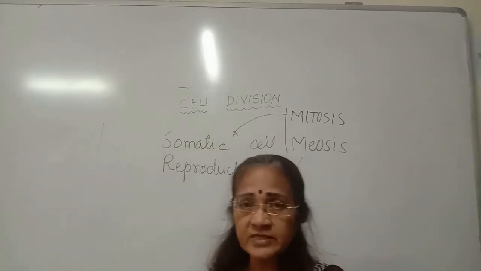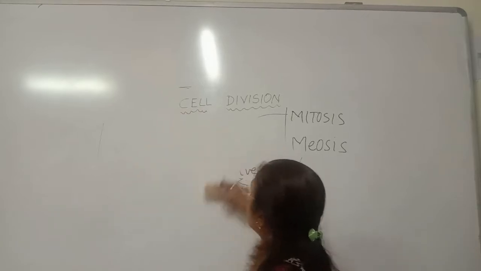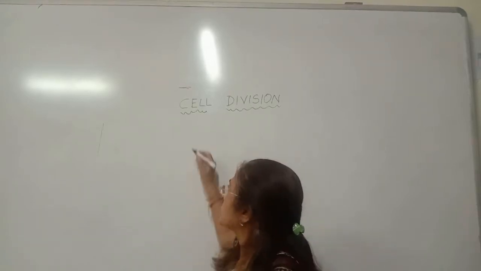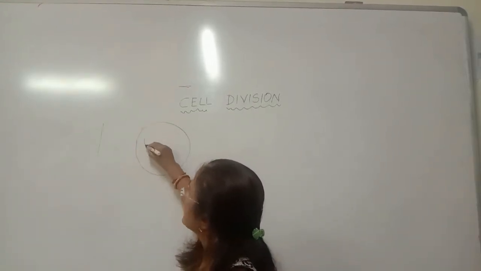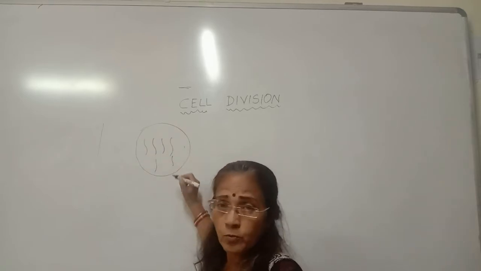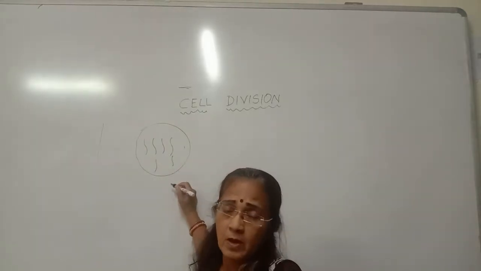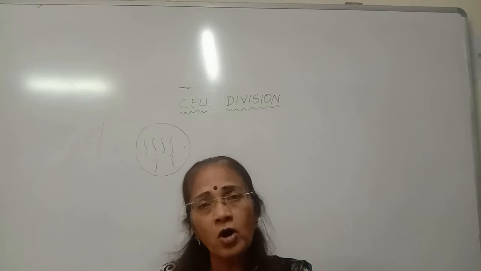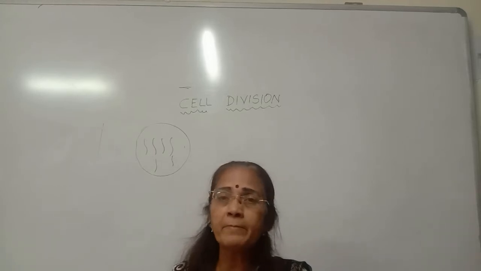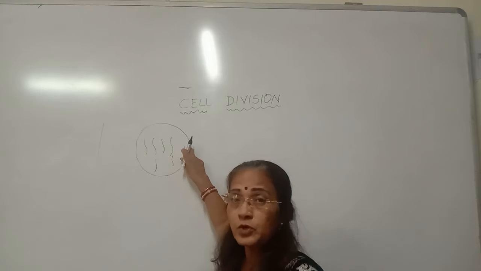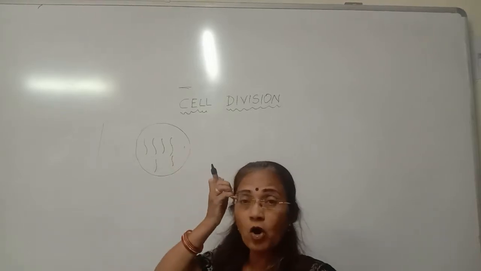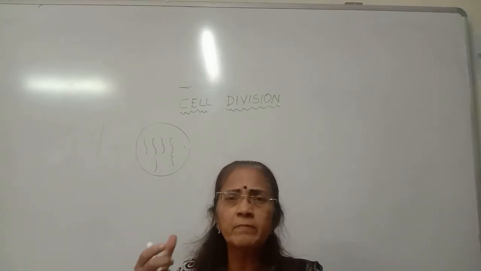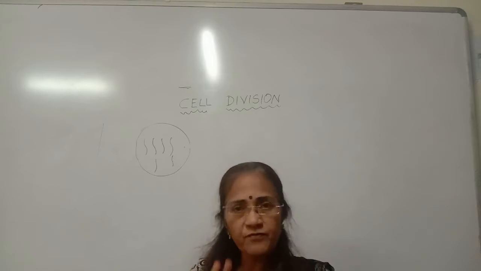For understanding the types of cell division, we first require to freshen up the structure of the nucleus. Students, as you know, within the nucleus there are chromosomes. These chromosomes are the genetic material because of which the parent character is inherited in the next generation or the baby. Now students, remember, the number of chromosomes present in the nucleus is fixed in a particular animal. For all the animals, the number of chromosomes is different but fixed.